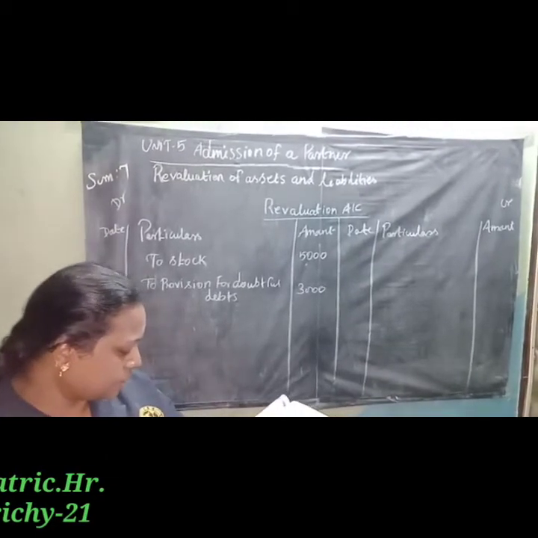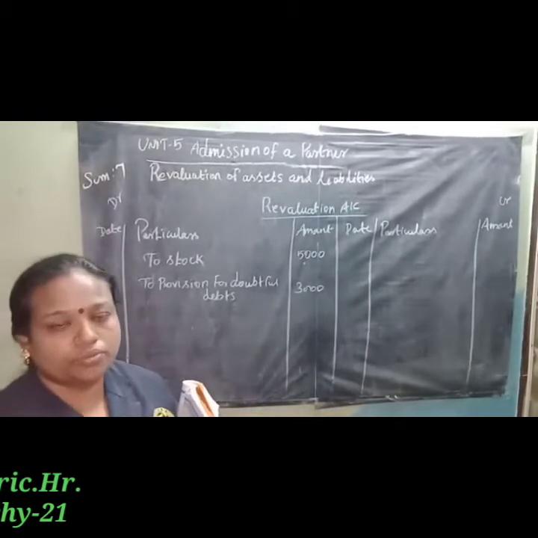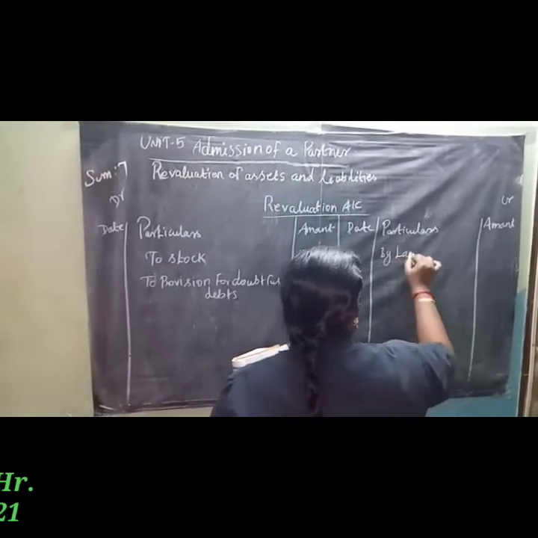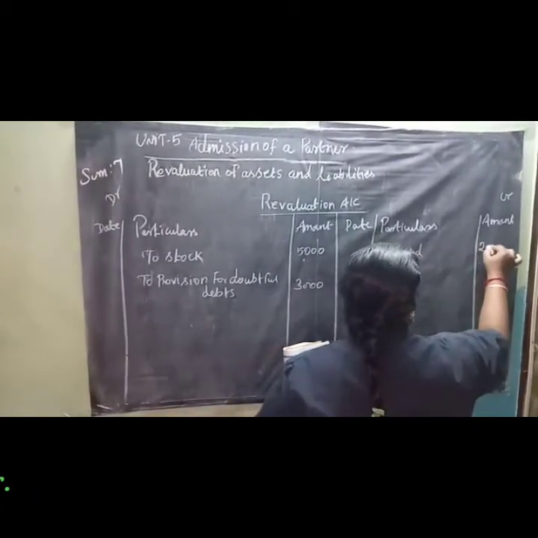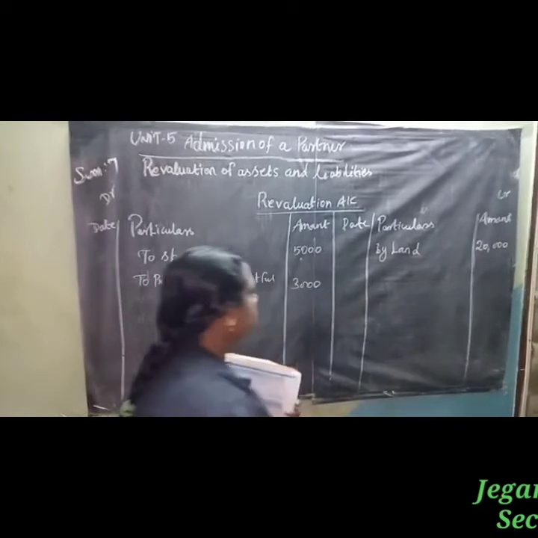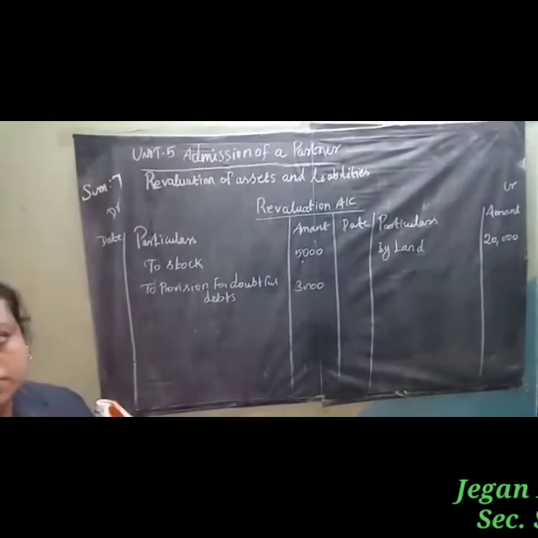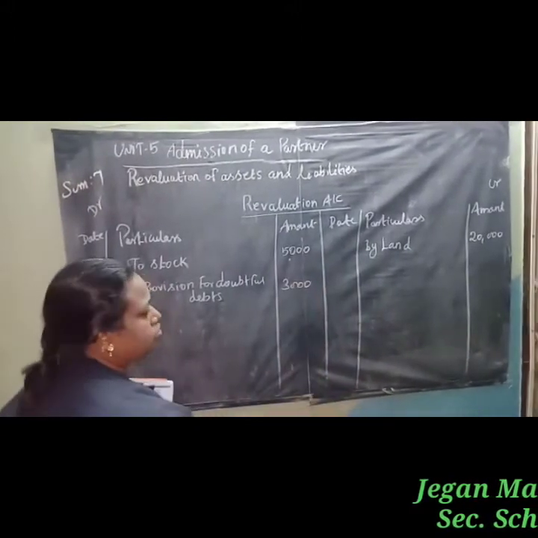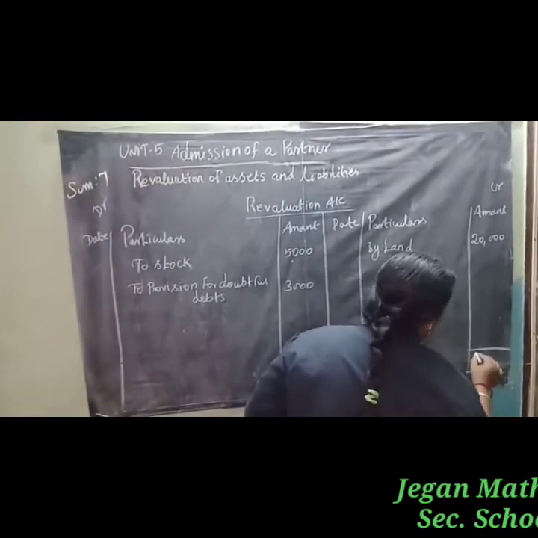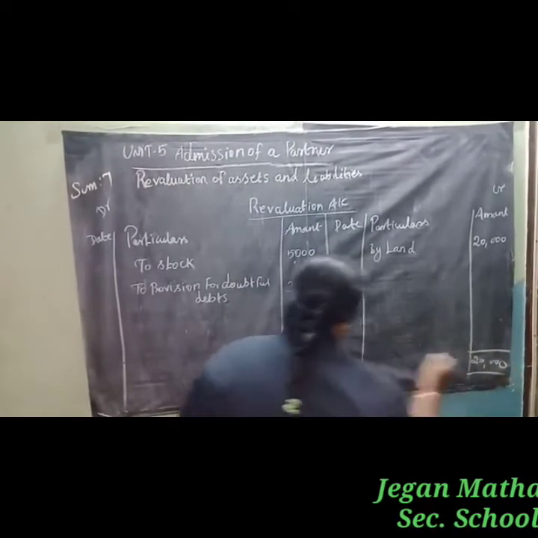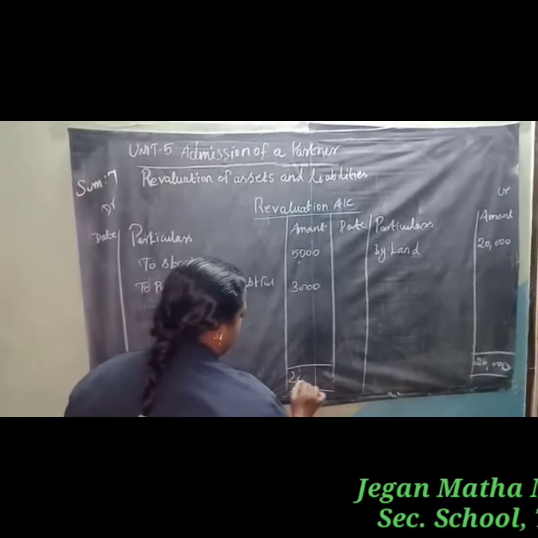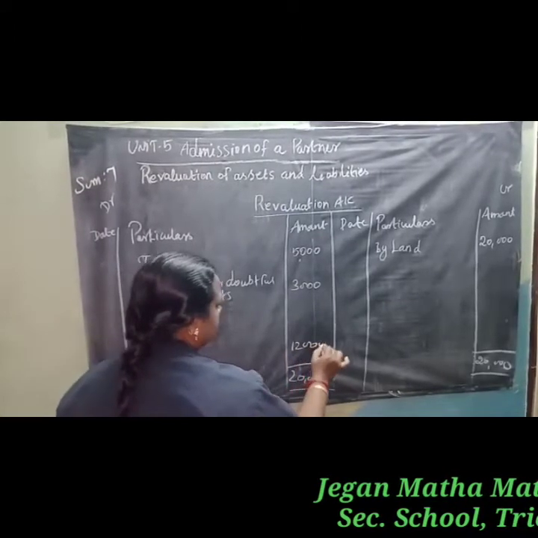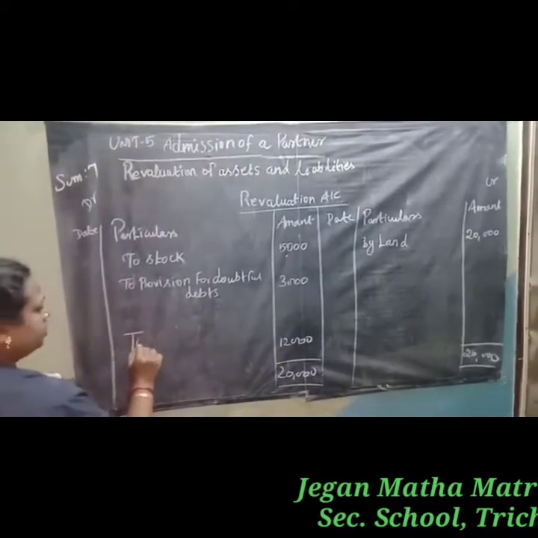Next, land to be appreciated by 20,000. Appreciation means the value of the asset is increased. So by land 20,000 on the credit side. So the credit side is 20,000 and the debit side is 8,000. 20,000 minus 8,000 is 12,000. The answer is called revaluation profit.